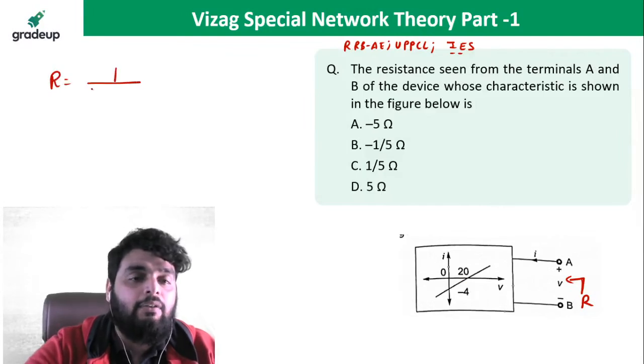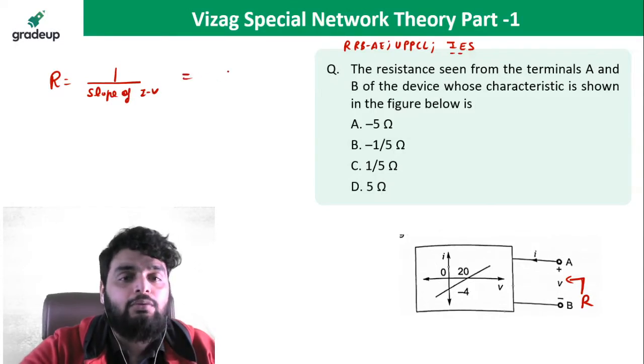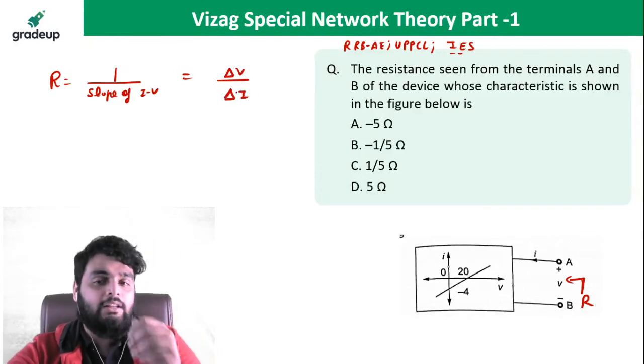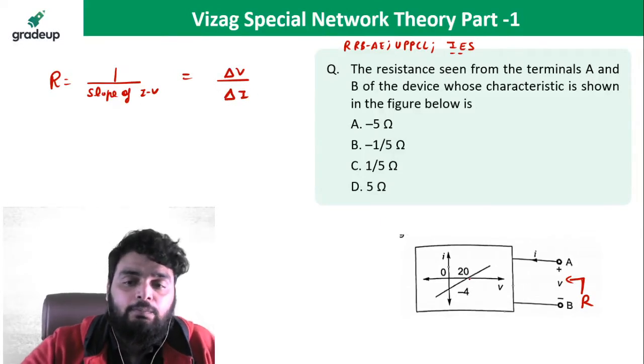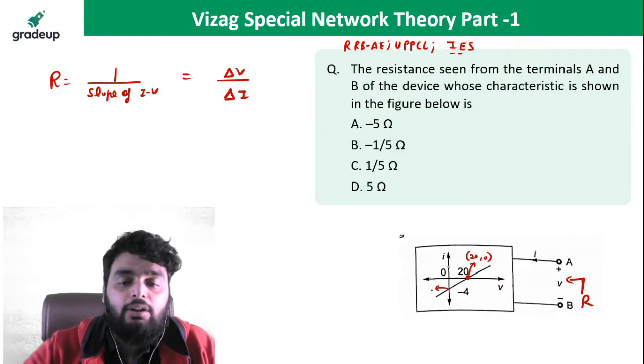Resistance is 1 divided by the slope of the IV characteristic. Or you can write it as change in voltage divided by change in current. So here, if I talk about this point, this is (20, 0). If I talk about this point, this is (0, -4).